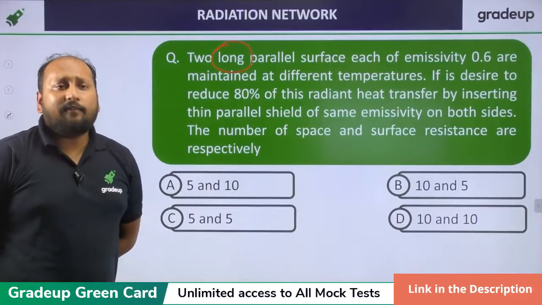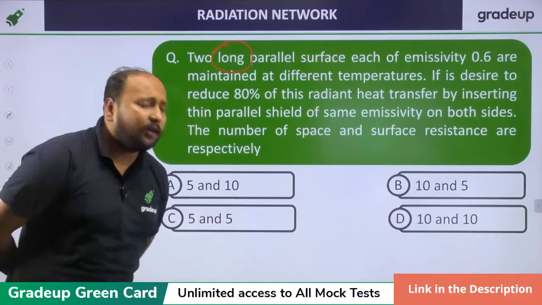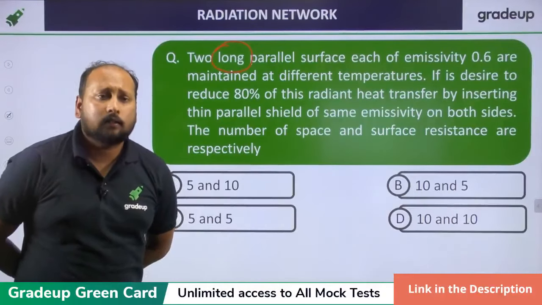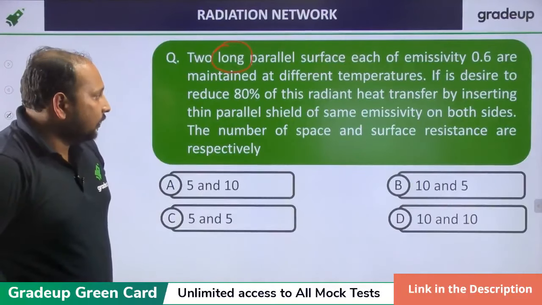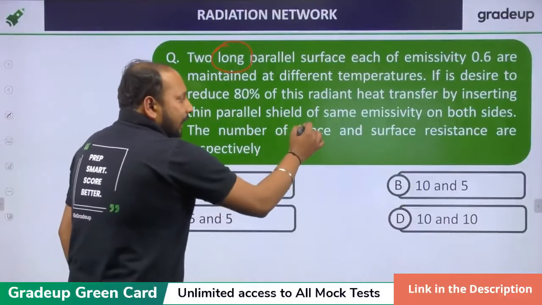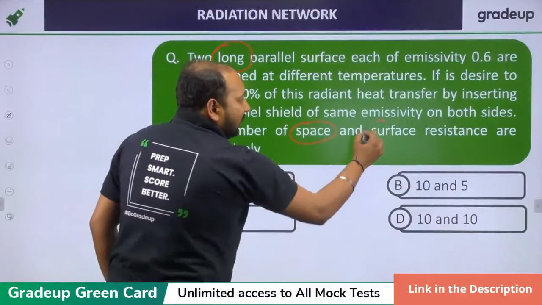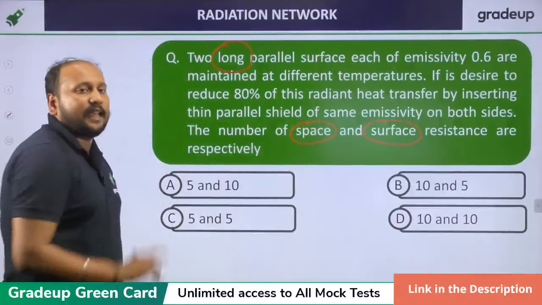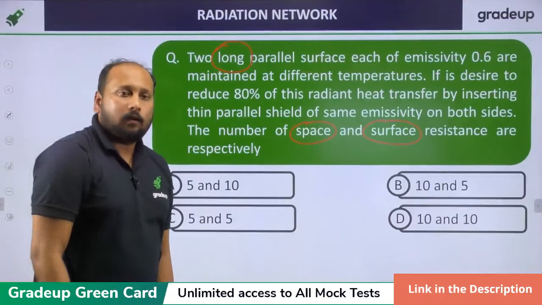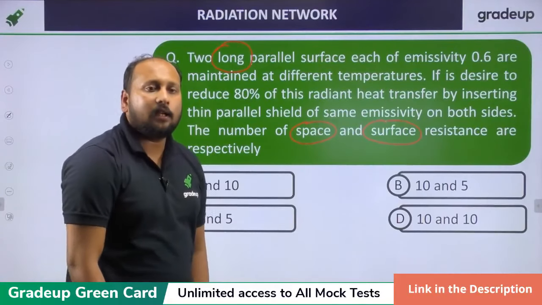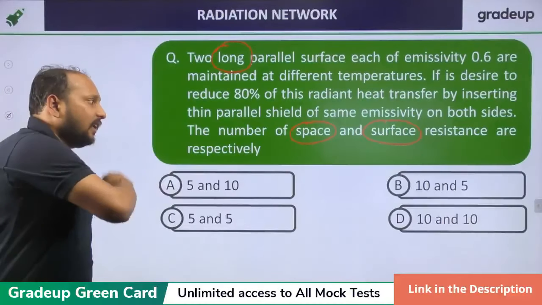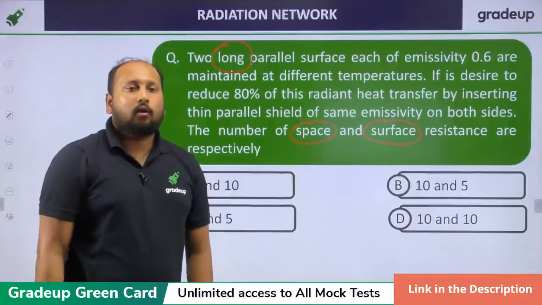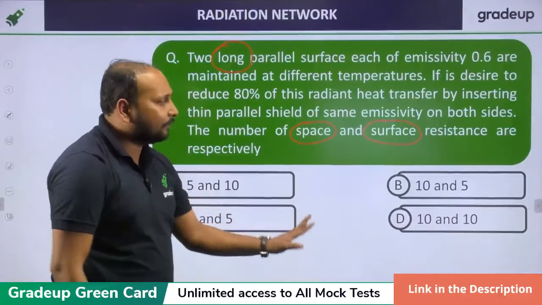If you want to have 80% reduction, first of all tell me how many plates should be there, or how many shields should be there. Look, they are asking space and surface. First space, second surface. Very good, Suresh and Balaji. What about the rest of the students? Please respond so that we can solve many problems. Don't get stuck on this simpler problem.